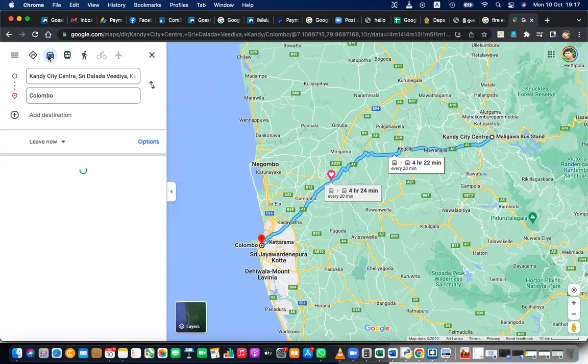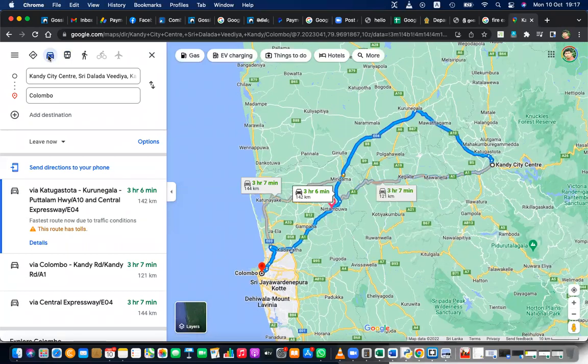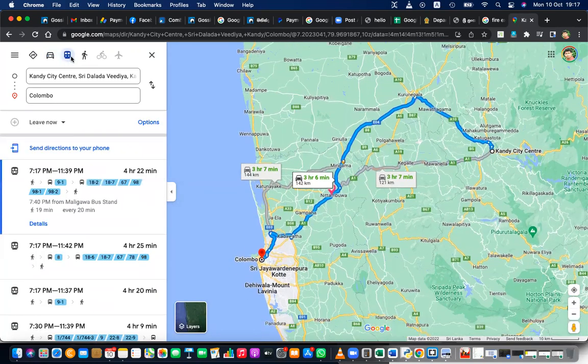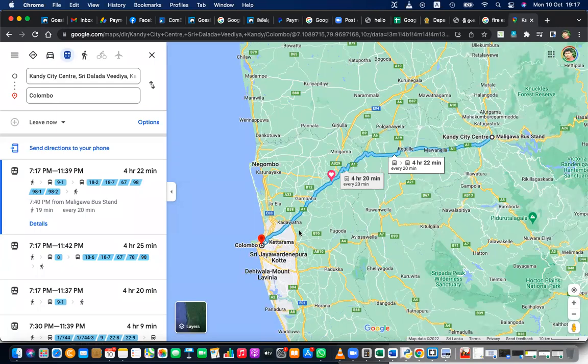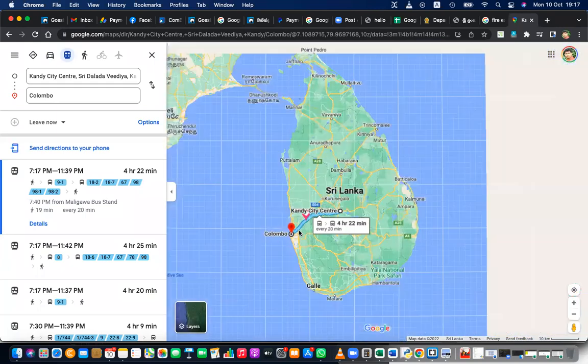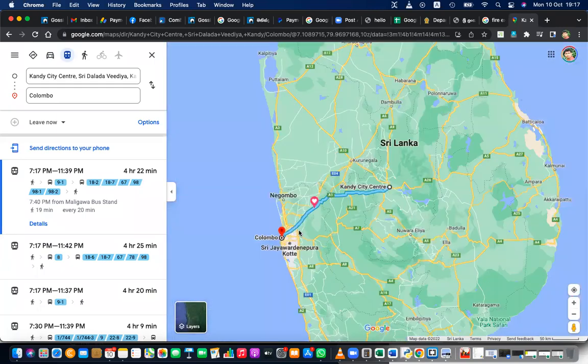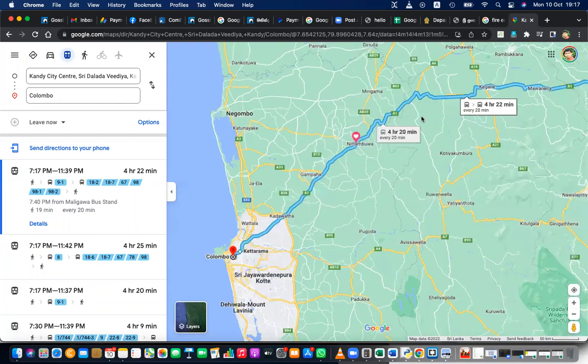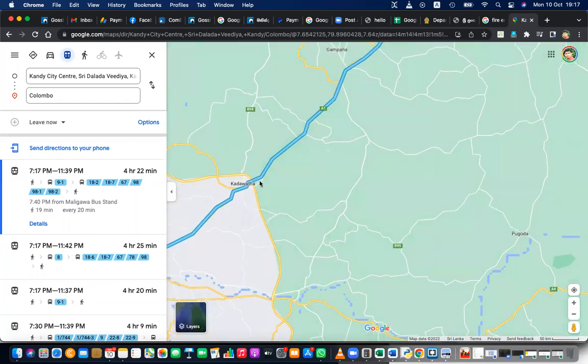By car, it will take closer to 3 hours. By car, the suggestion is to go through the Kurunegala highway. If I go by bus, the suggestion is to go directly from here to here. Actually, you can see the traffic information also. Actually, no traffic is there according to this information.